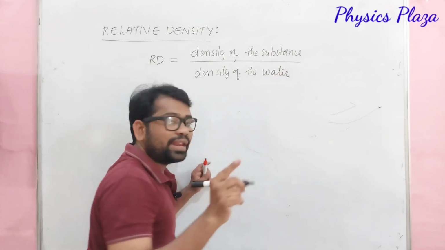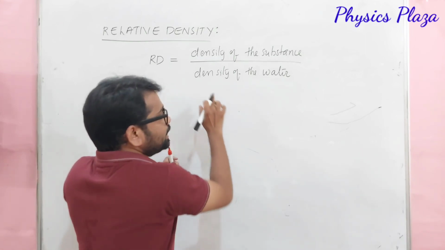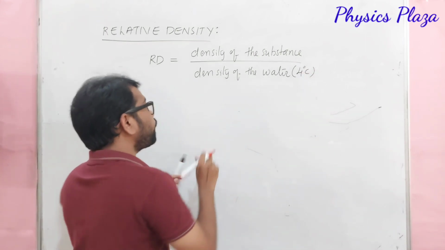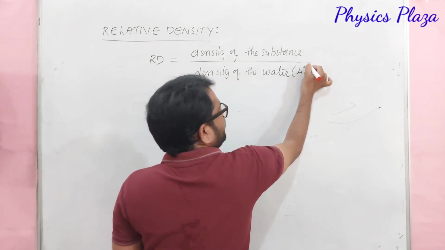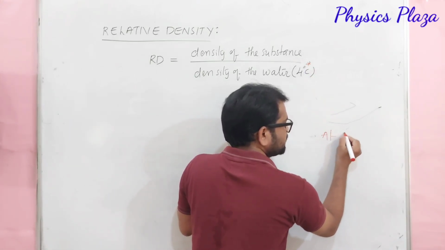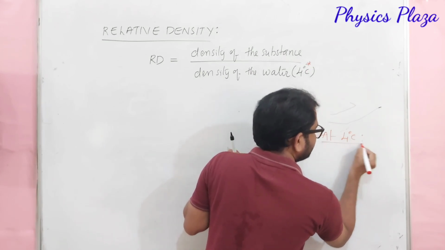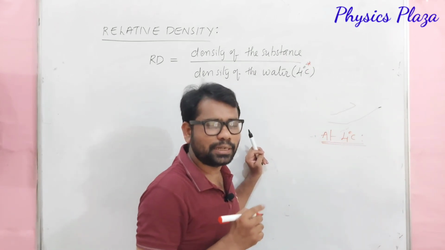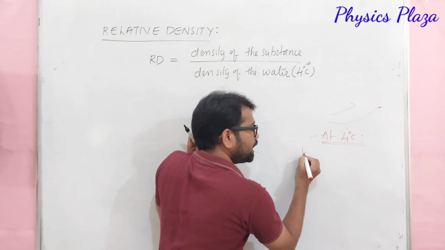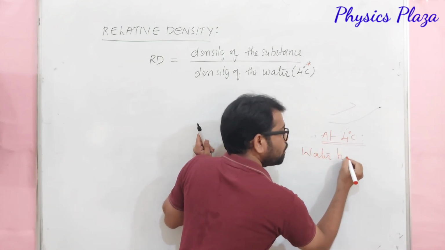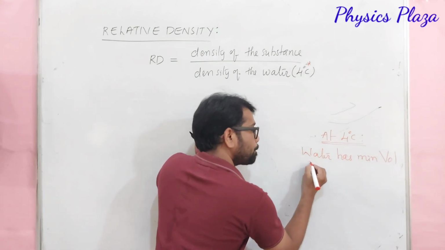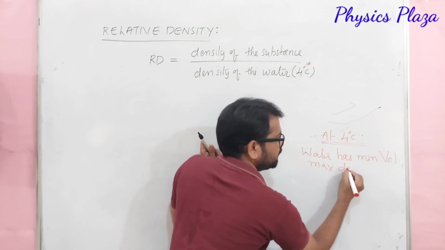But children, here is one very important thing. Density of water we must take at 4 degrees Celsius only. Then why must we consider the density of water at 4 degrees Celsius only? Children, there is an importance. We discussed in detail in the heat chapter the importance of 4 degrees Celsius. At 4 degrees Celsius only, water has minimum volume, whereas maximum density is very important.